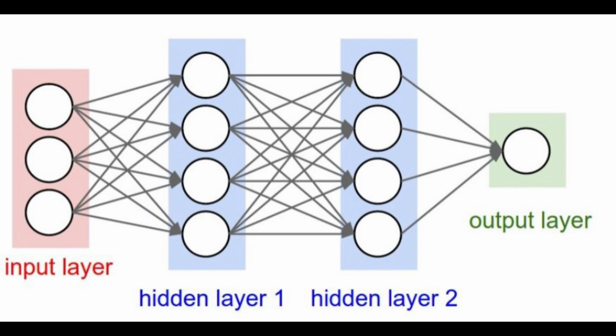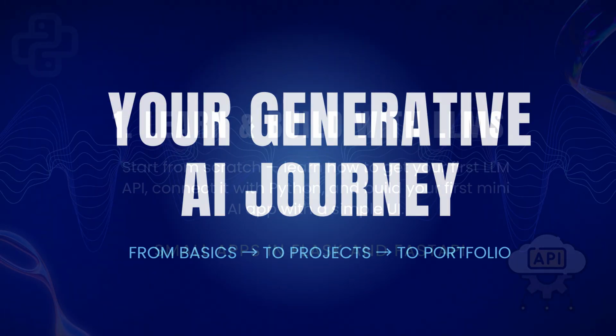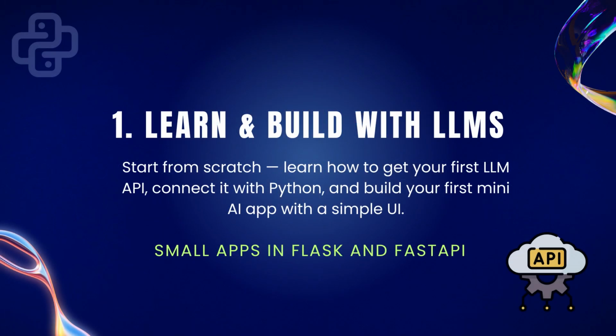Once you have done the foundation work, now it's time to step into generative AI. In the very first step, we will learn how to get the LLM API key and how to use it in our project. We will build a very simple mini app, a GUI app, in Flask or any simple web framework. This is our very first project. So we will take a very simple, beginner-level approach.